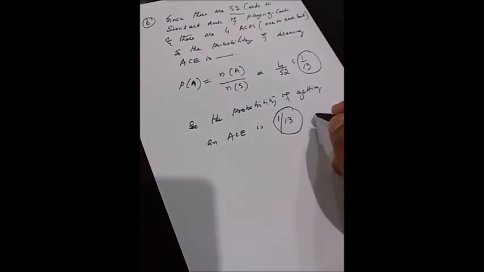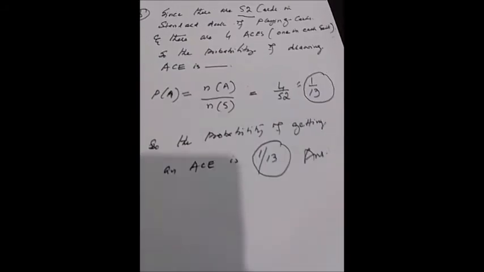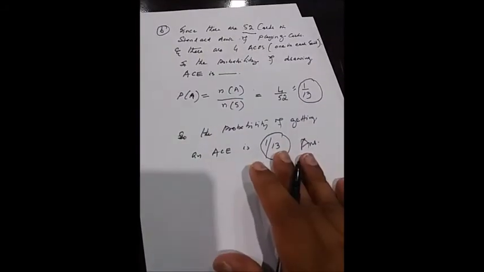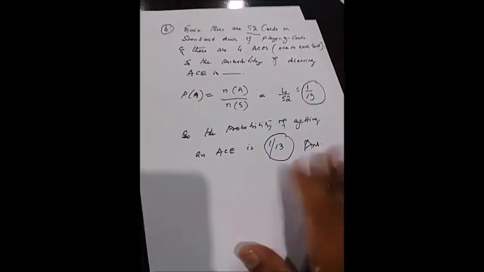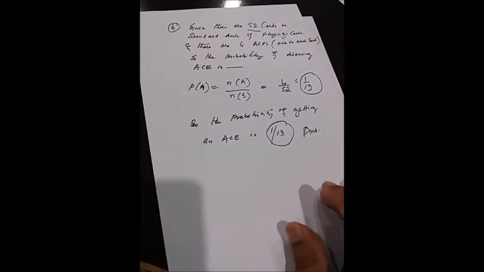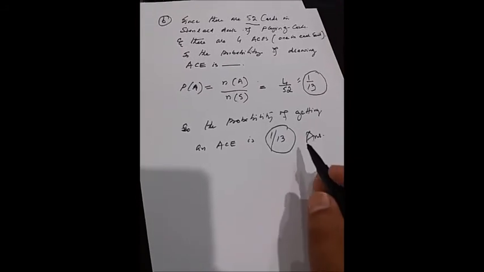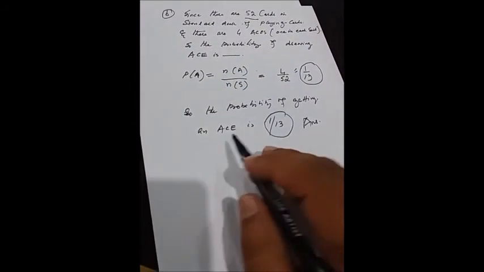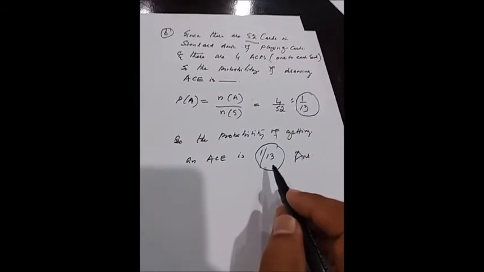The probability of getting an ace is 1 divided by 13, which means every 13 cards in the standard deck of playing cards contain 1 ace. The entire standard deck of 52 cards contains 4 aces. So the probability of getting an ace is 1 divided by 13.